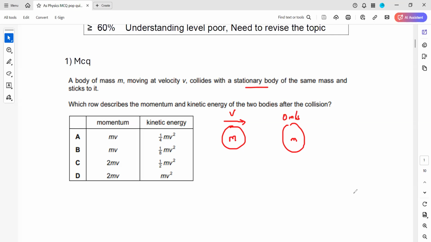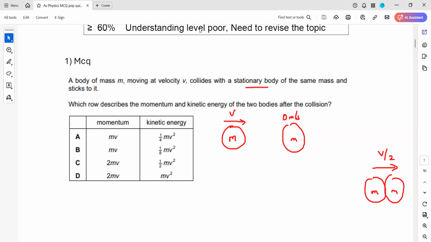Then the two objects stick together. If the two objects stick together, it means the mass is double. So for momentum to be conserved, if the mass is double, what will happen to the velocity? The velocity will become half, because the total momentum before should be equal to the total momentum after.